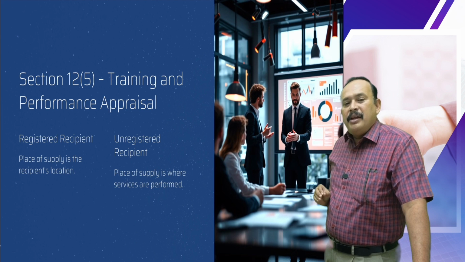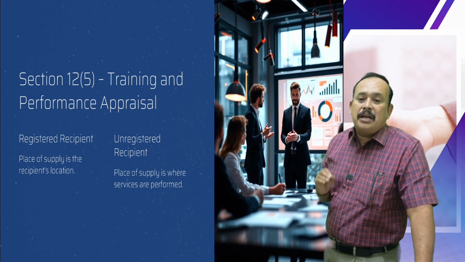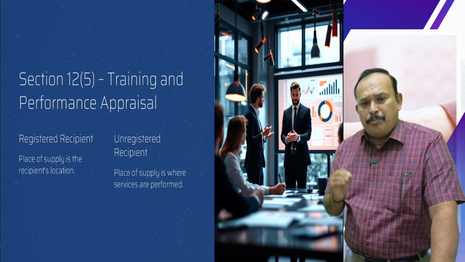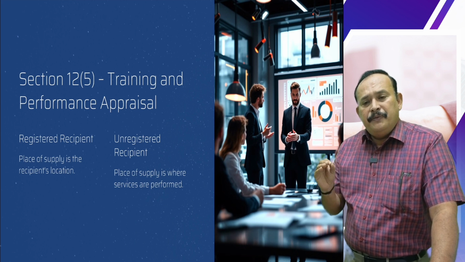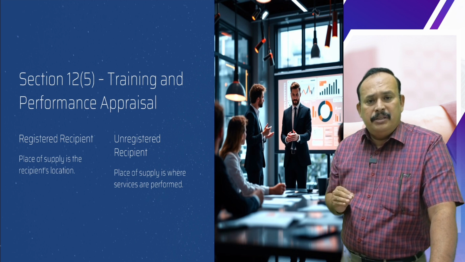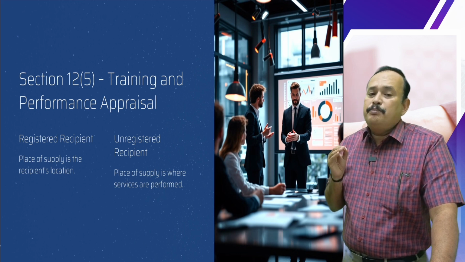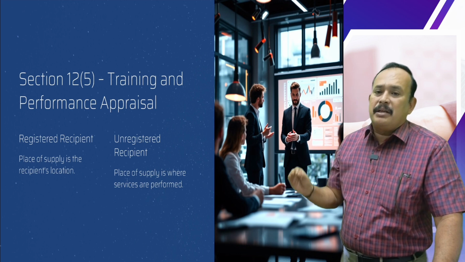Training and performance appraisal services. What is the place of supply if a registered person is supplied training and performance appraisal services?